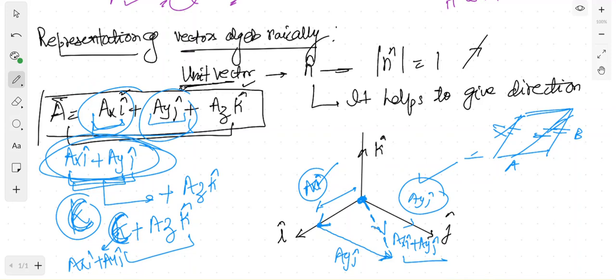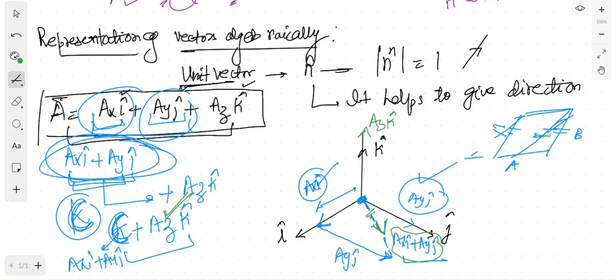This complete vector with this arrow, this value here, you have already got. Now you have to add azk to this vector, meaning the component in the k direction. This is what you have to do. So that is simple, right? What you have to do is add azk. So suppose azk is this, say azk greater than ayj. So what we need to do is add it to this vector.